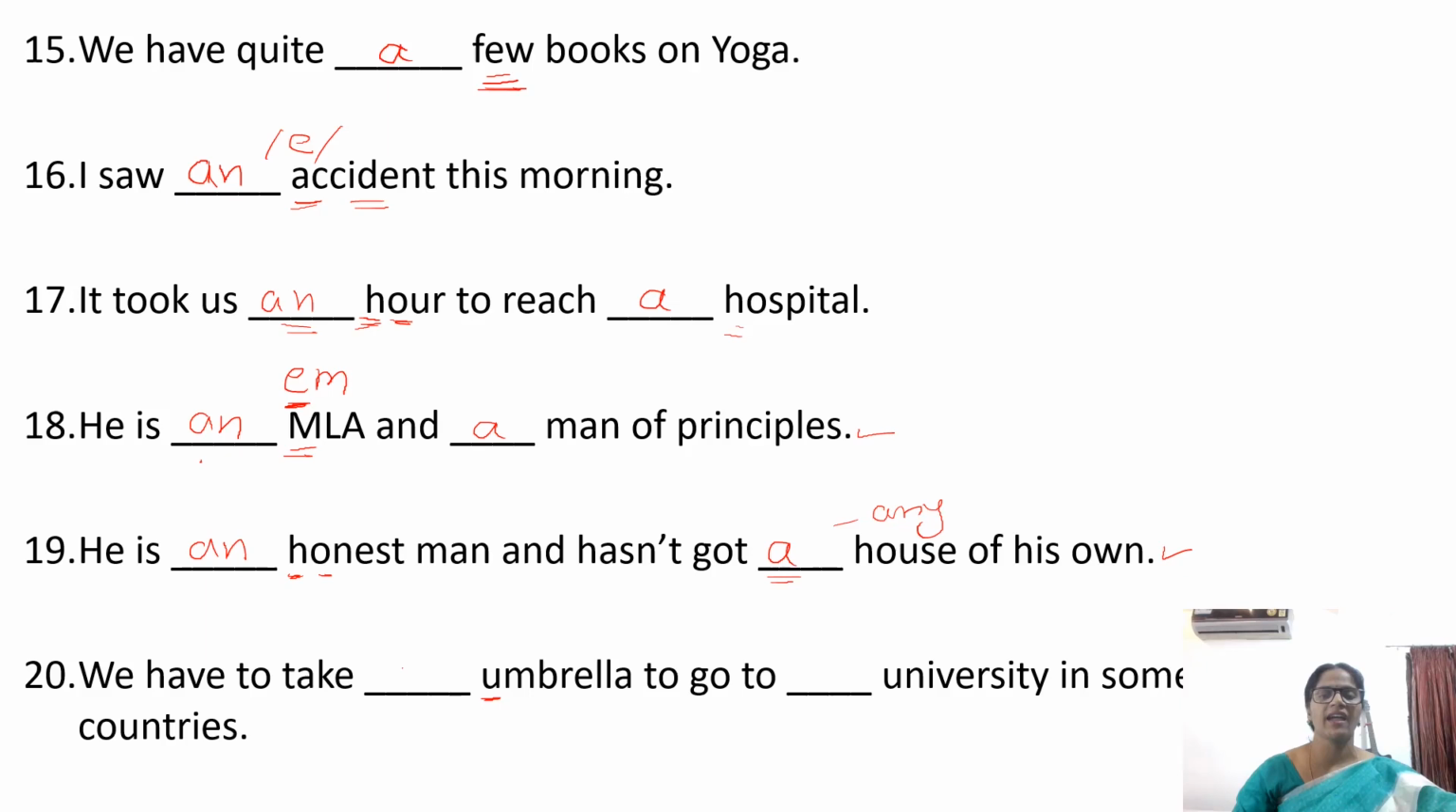We have to take an umbrella to go to a university in some countries. An umbrella, here it is used in the sense of one, and a university, it is used in the sense of any university. An umbrella starts with a vowel sound. So an umbrella. And university, U starts with the you sound, a consonant sound. So a is used before university and an is used before umbrella.